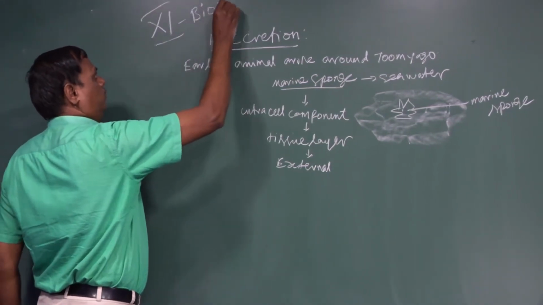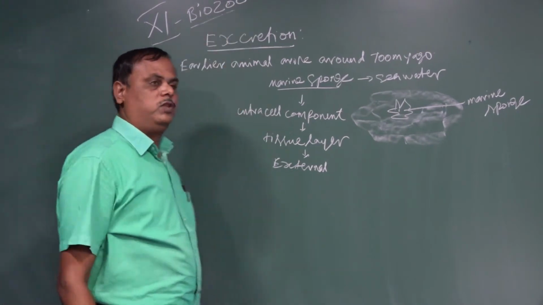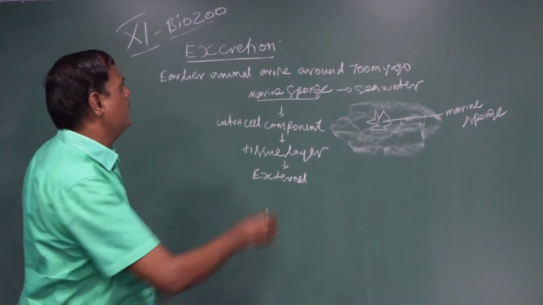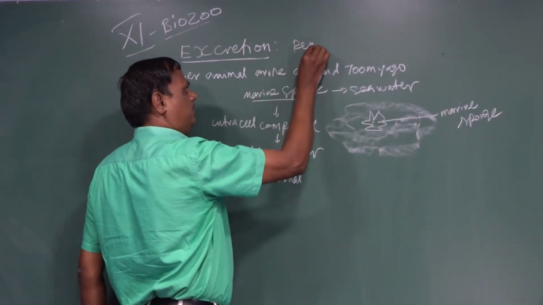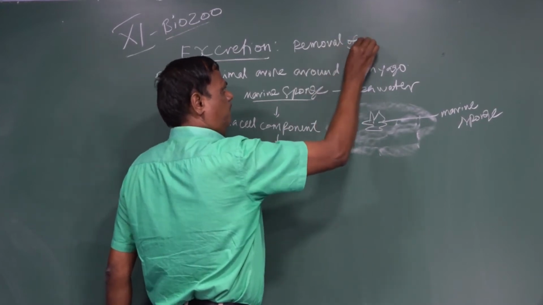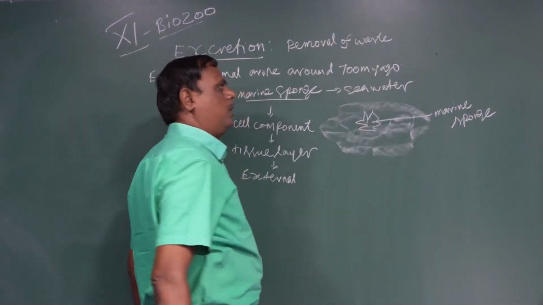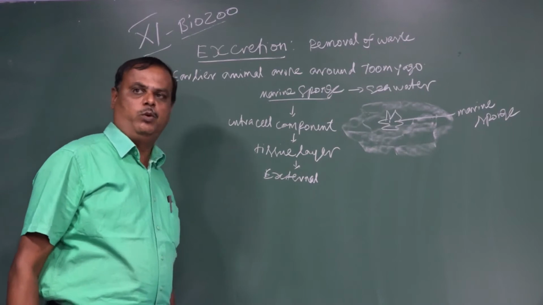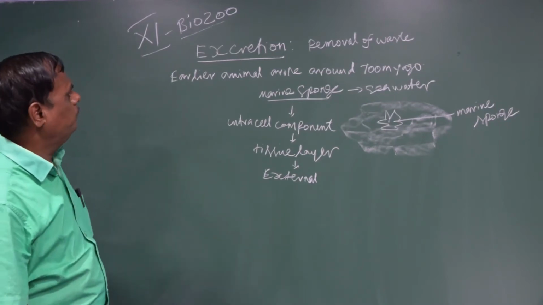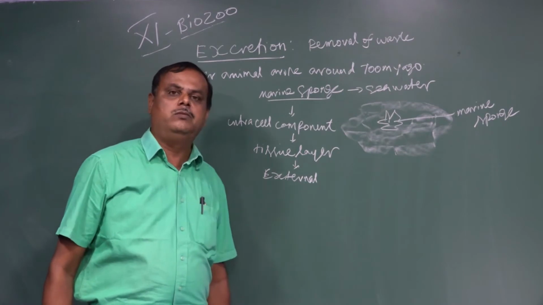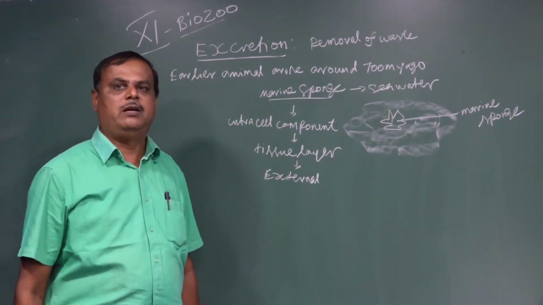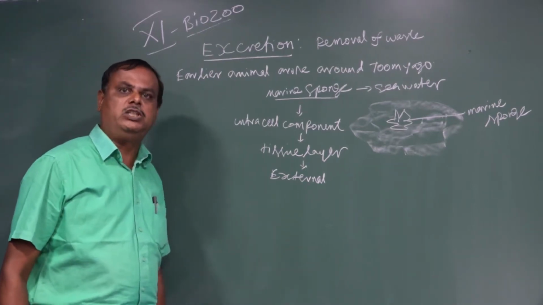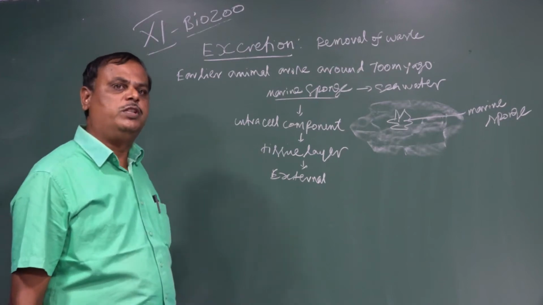In 11th biozoo, today we are going to see about the topic excretion. What is meant by excretion? The simple meaning of excretion is removal of waste. The waste which is formed as a result of metabolism is removed away from the body, or elimination of nitrogenous waste. The nitrogenous waste also varies from animal to animal based on the habitat: ammonia, urea, uric acid. If the nitrogenous waste is retained in our body it is injurious to health, so it should be eliminated through these excretory systems.